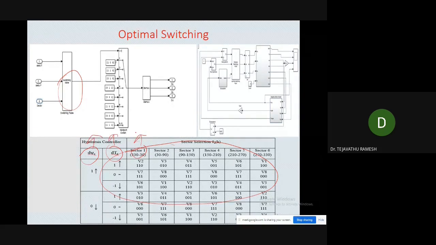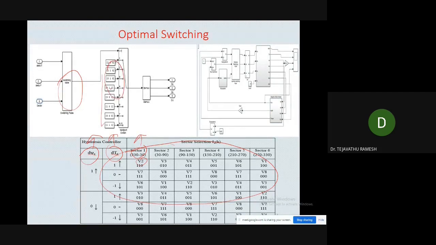Based on these three outputs, the voltage vectors are selected. In the two level inverter we have 8 vectors, and those 8 vectors are given here. Based on the outputs from the flux hysteresis controller, the torque hysteresis controller and the estimated angle, the voltage vector will be selected.